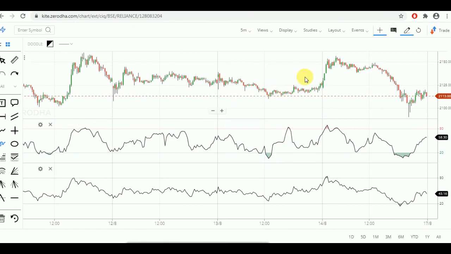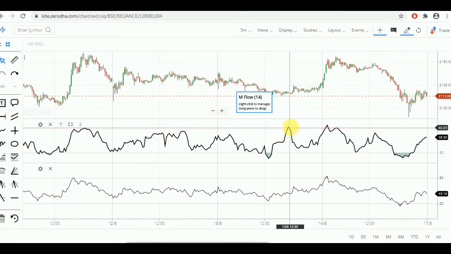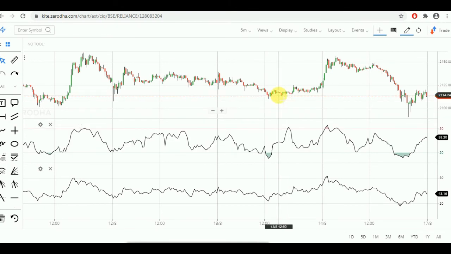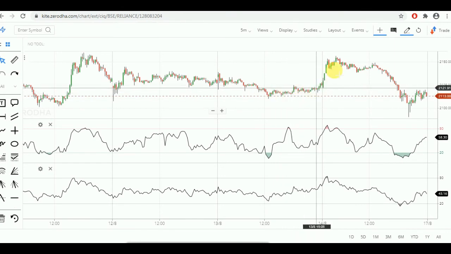But from this level to this level, you can see there is no movement at all in the price action, but MFI is clearly showing that it had moved, or it is going to move in the upward direction, because many traders would be accumulating, or placing their orders, so it has started moving slowly.